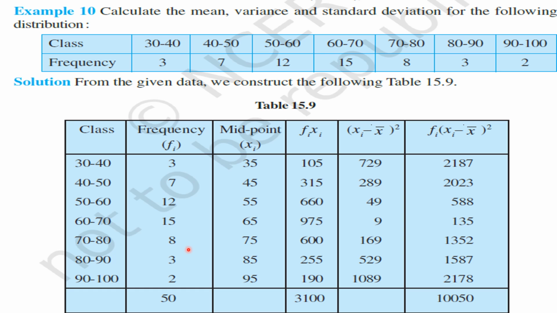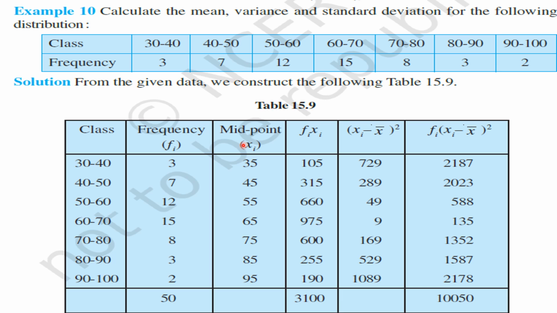Let us find the sum of the frequencies. That is equal to sigma i equals 1 to 7 of fi, that is 3 plus 7 plus 12 plus 15 plus 8 plus 3 plus 2, which gives 50. Understood this number, my children? Right. Now come to the point.